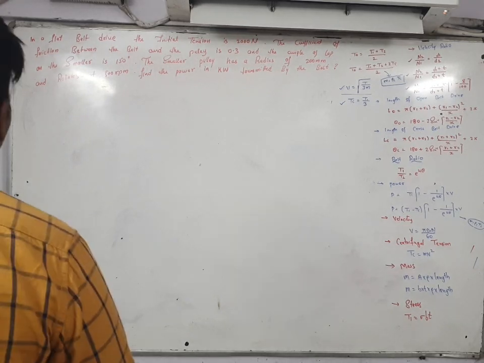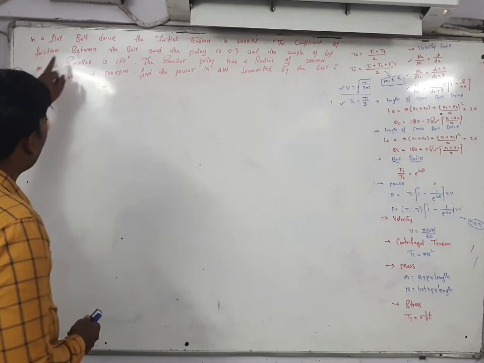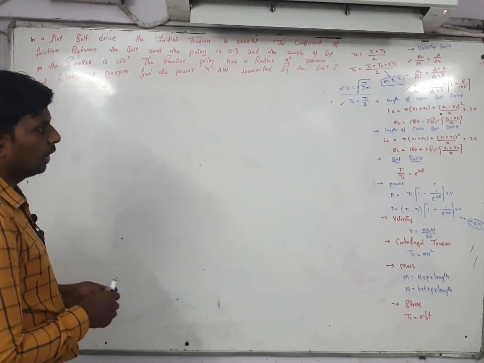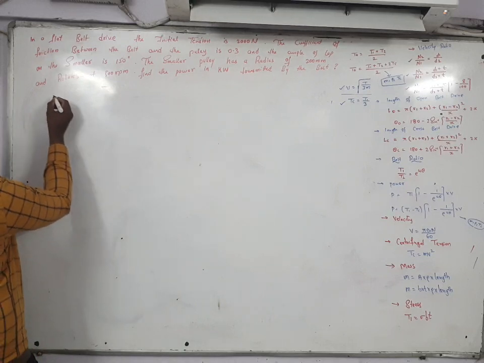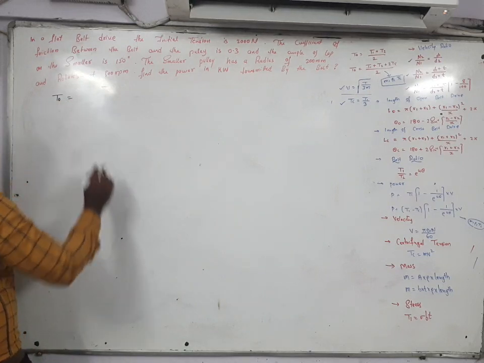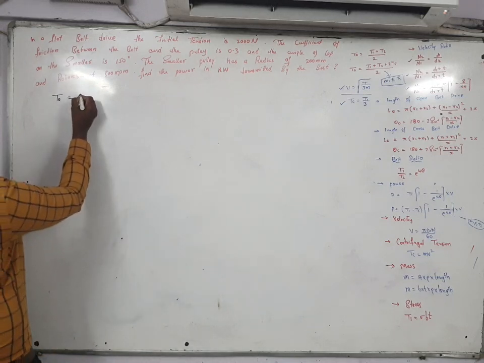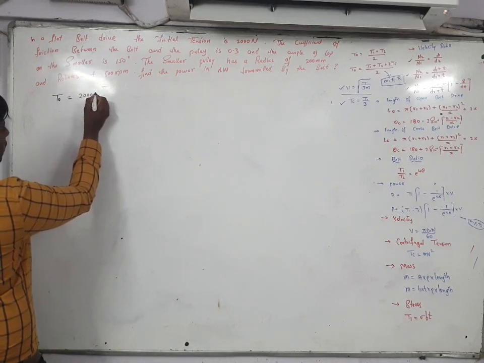Okay. In the next problem, what is given here? A flat belt drive with initial tension. First time, initial tension is given. Initial tension is designated with the letter T naught. How much is it given? 2000 Newton. So here T naught is 2000 Newton.